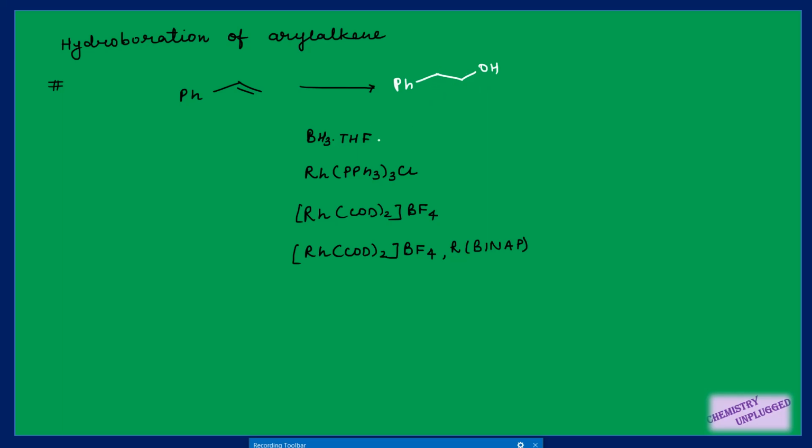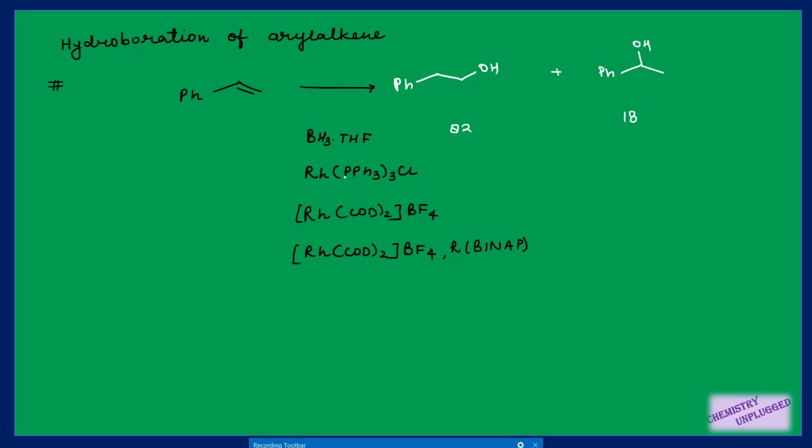So when you are using this BH3 in THF, you will get 82% primary alcohol, and there is also a possibility that you will get secondary alcohol in case of aryl alkenes, and this percentage is 18%. So this is our major product and we can easily do such type of reaction.